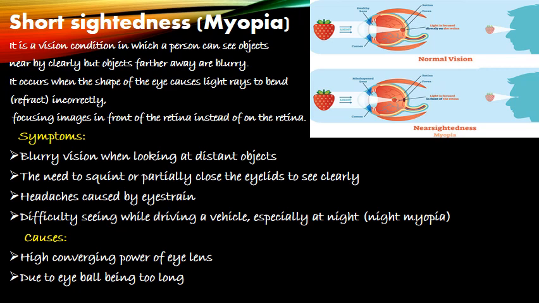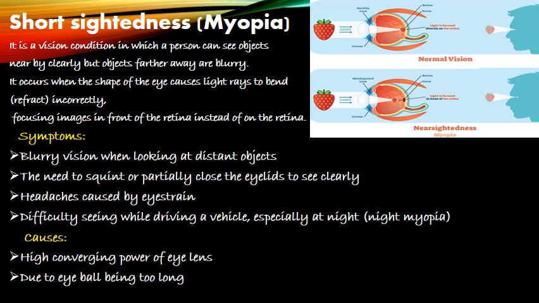So from the name itself you can guess what it might be. Short-sightedness means your sight will be limited only for shorter distance. So you can see only objects which are very close to you, and you cannot see clearly the objects which are far away from you. It is a common vision condition in which you can see objects near to you clearly, but objects far away from you become blurred.